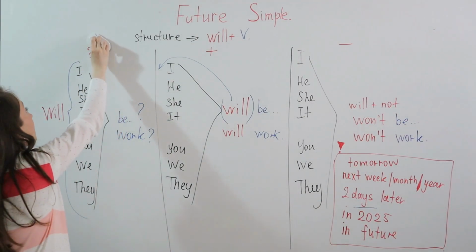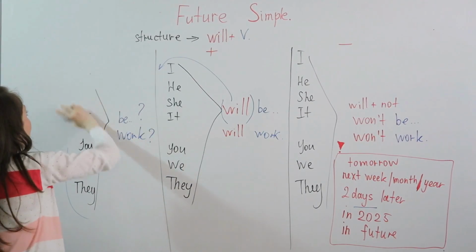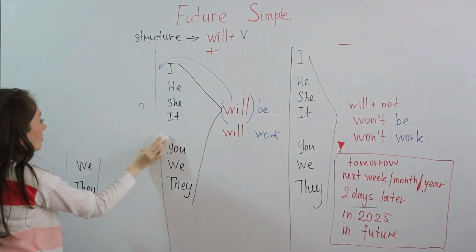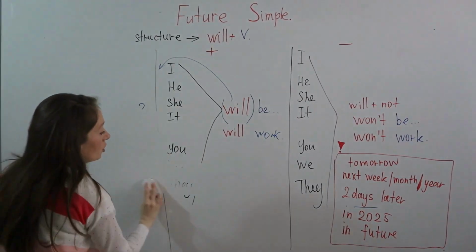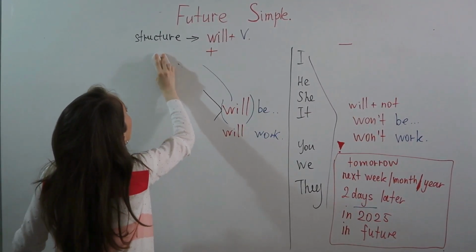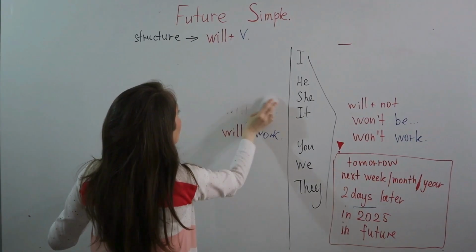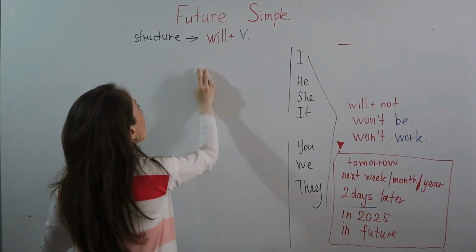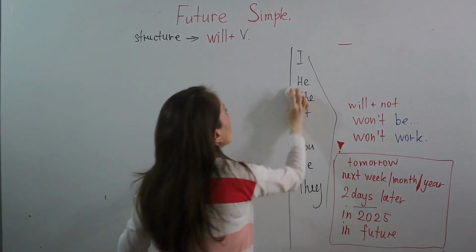And then I'm going to talk about details. So when should we use future simple in a more detailed way?